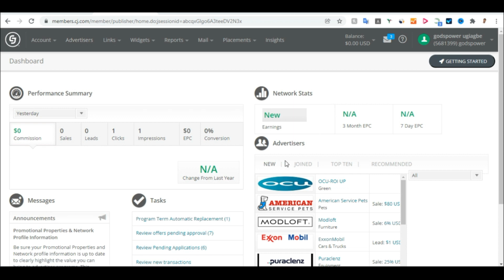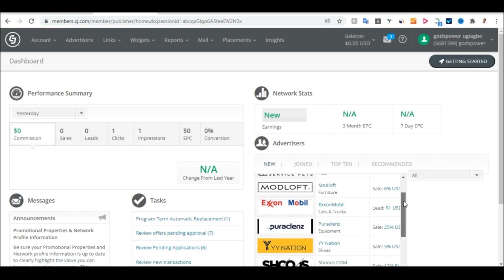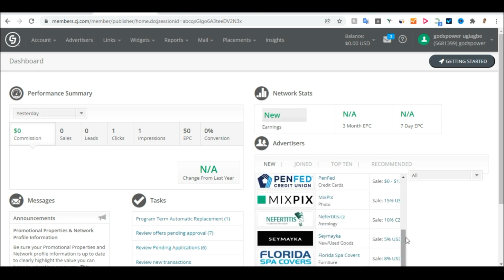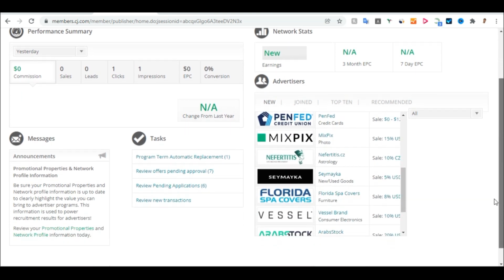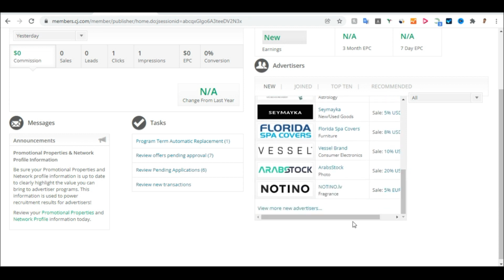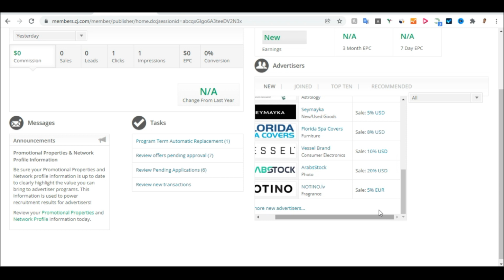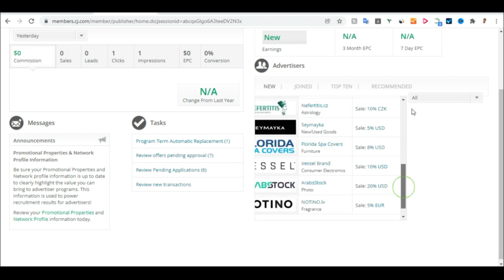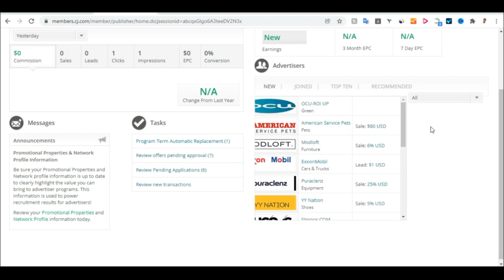As you can see here, you will find the section for the new advertisers on this platform, which is CJ affiliate. Those are the new advertisers on this platform. You can select any one if you want to try to promote those new ones. You can see how much this website is going to pay you: 10%, 8%, 5%, 20%. It depends on the company. They don't pay one amount, they pay different amounts. So that is the thing I wanted to talk about in this session.